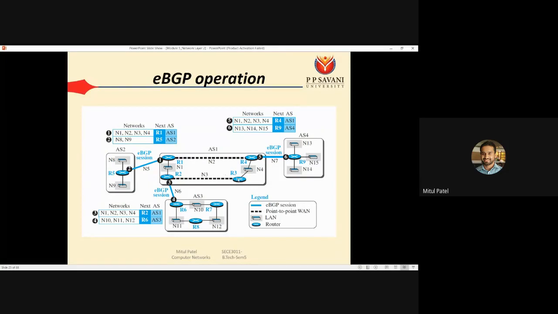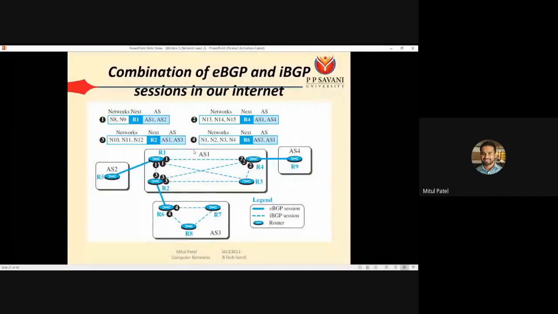Okay, so suppose R3 પાસે કંઈ ડેટા આવે છે, that is for the network number 13. Okay, તો R3 ને પણ ખબર પડવી જોઈએ કે આનો ડેટા ક્યાં ફોરવર્ડ કરવાનો, R2 ને મોકલવાનો કે R4 ને મોકલવાનો. Okay, so this type of decision can't be taken by this eBGP operation. Okay, so what we have to do, we have to apply this iBGP operation.